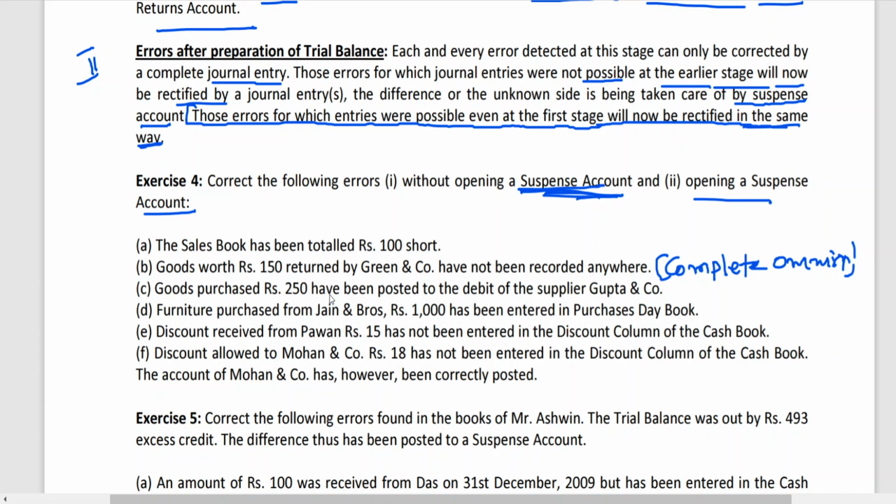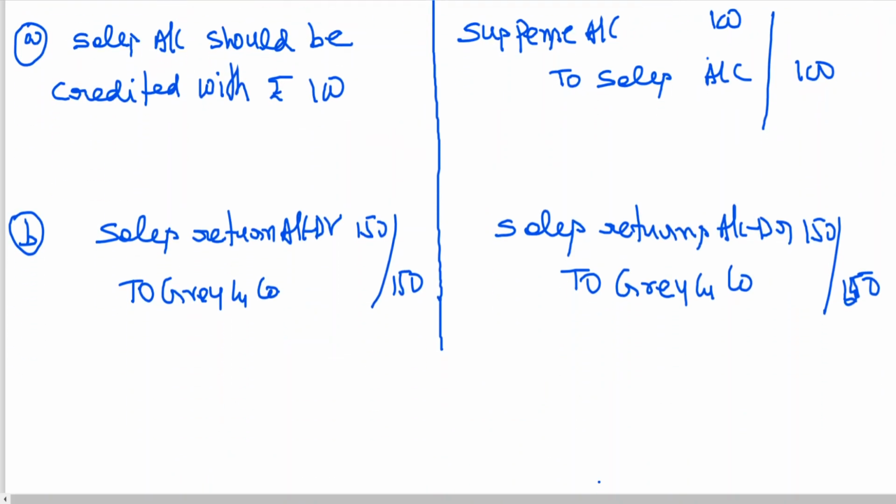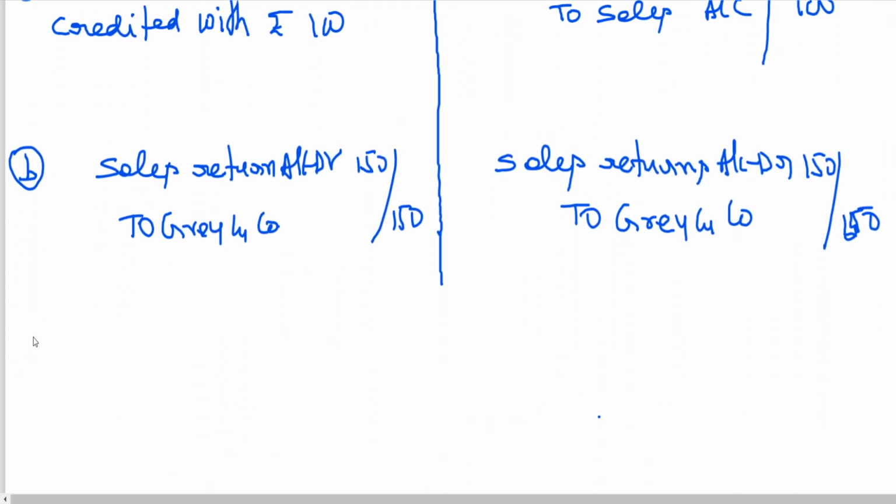Next one. Goods purchased 250 have been posted to the debit of supplier Gupta and Co. Now, what is the entry for goods purchased from Gupta? Purchases to Gupta and Co. But they have debited Gupta and Co. Now here, I am giving a common explanation.